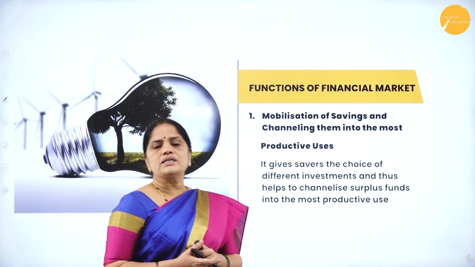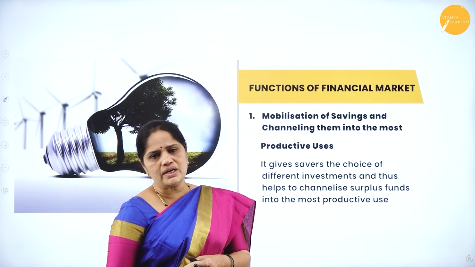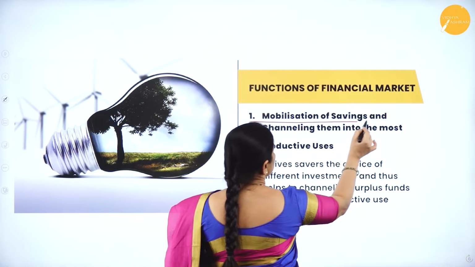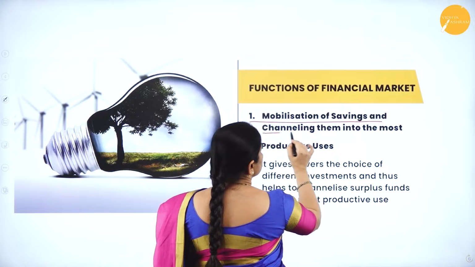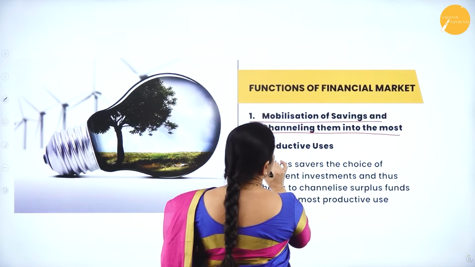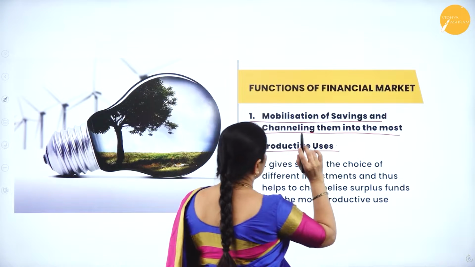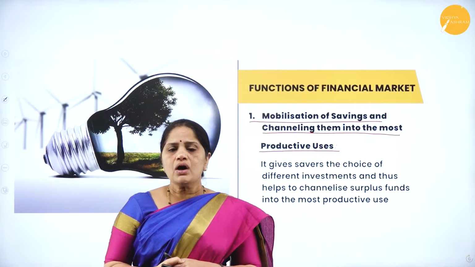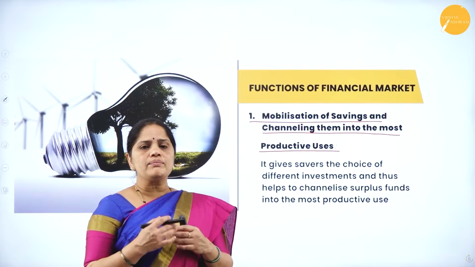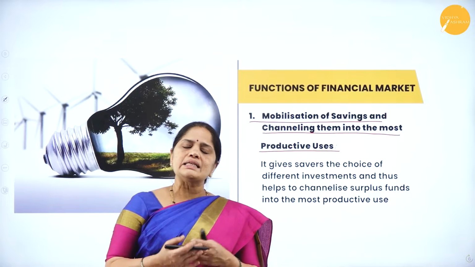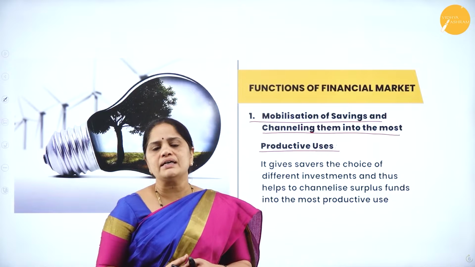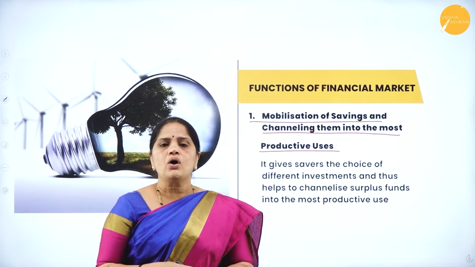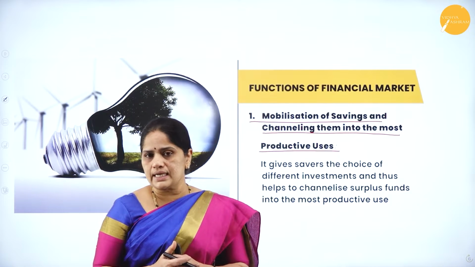Now, let us look into what are the various functions of the financial market. The first function of financial market is mobilization of savings and channeling them into the most productive uses. What do we mean by mobilization of savings? Almost all the individuals in the society will have a bank account, and it is through the bank account that almost all the transactions take place.